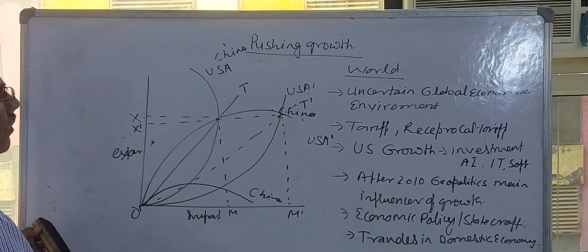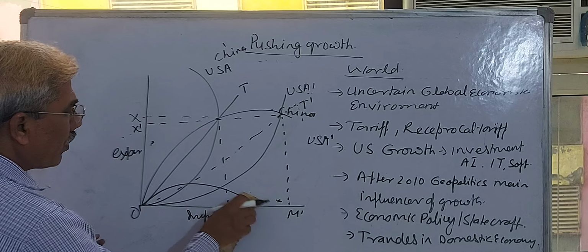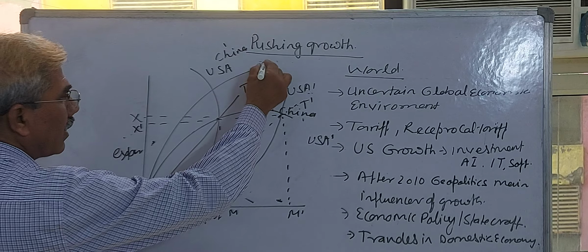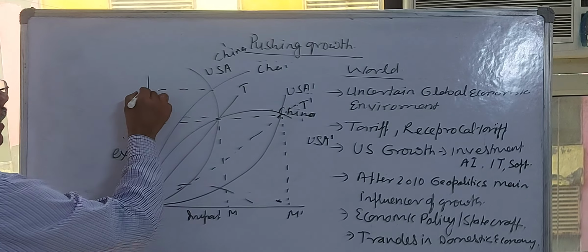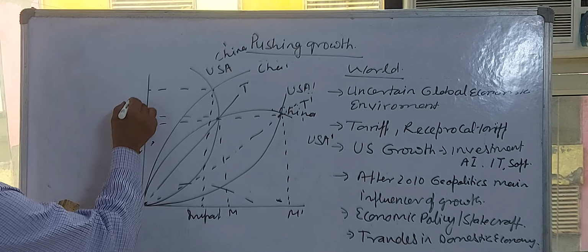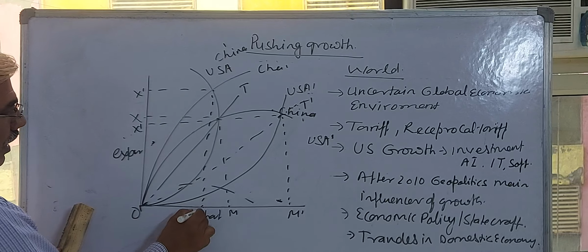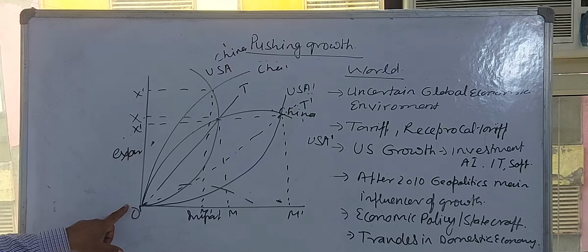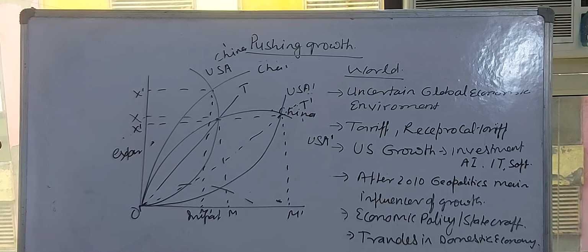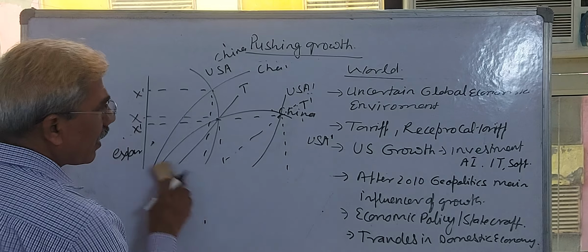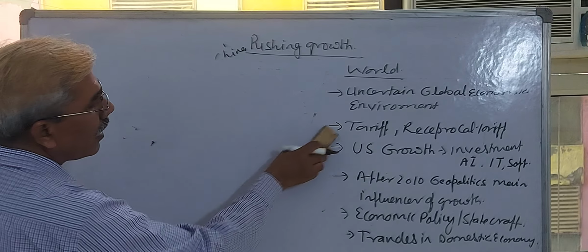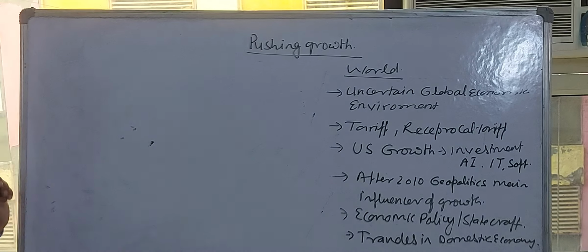If China imposed the tariff on American imports, then China will export more and import less. That will be better for China and worse for the US. This is the explanation regarding the effect of reciprocal tariff on other countries.